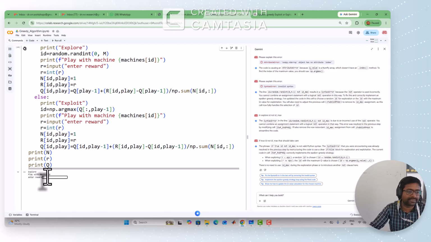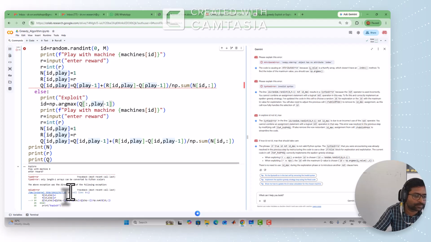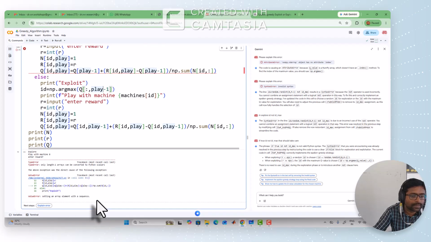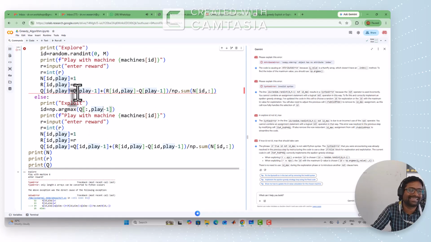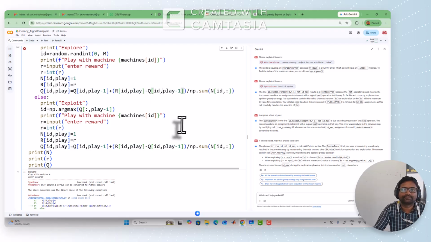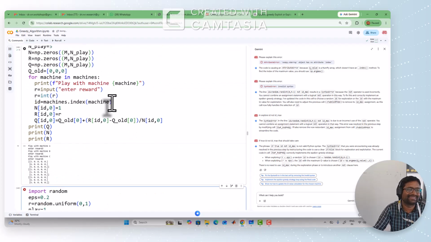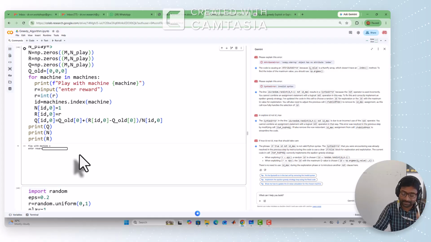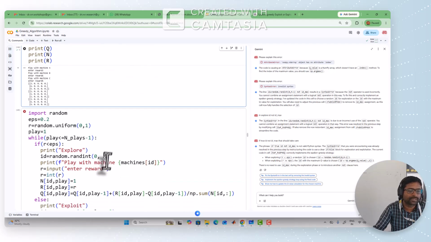So let us assume it is a 7. Still it is a problem: setting an array element with a sequence. Where is it? Yeah, sorry, it's again the same thing, ID comma, and here also ID comma, done. Again run this one. So enter the reward, that's equal to 3 for A, 6 for B, 5 for C. Now run this one.